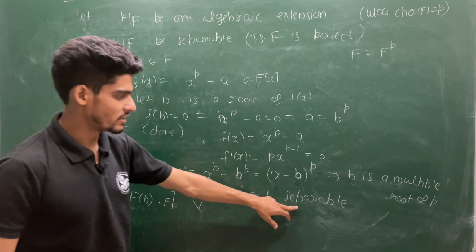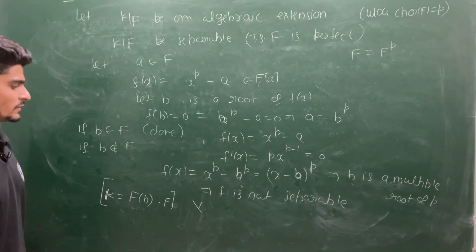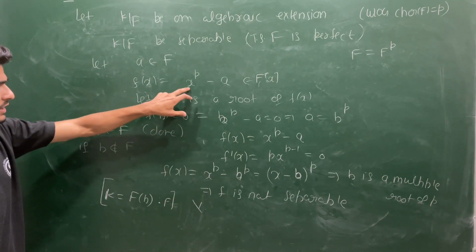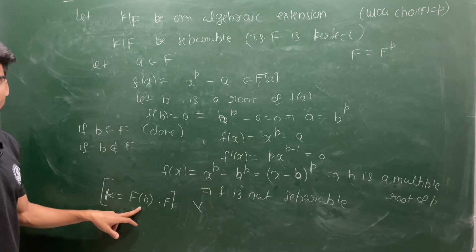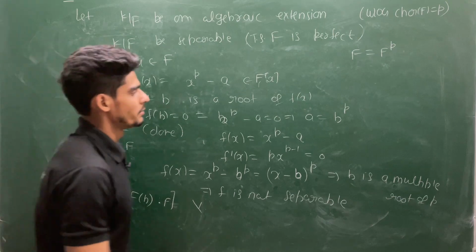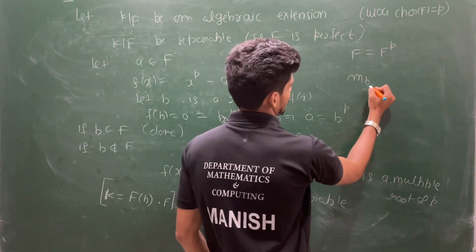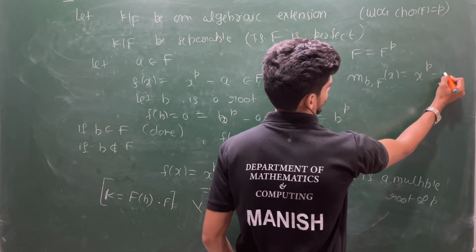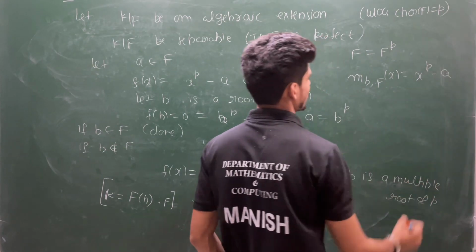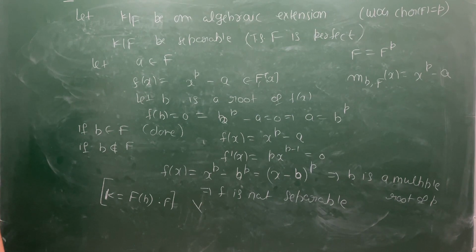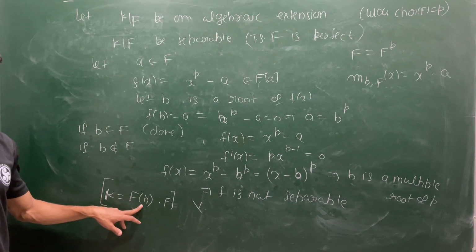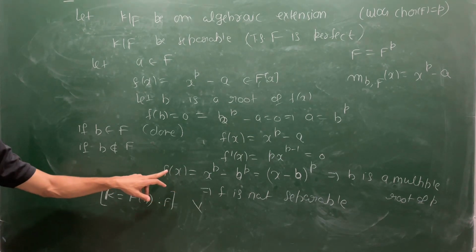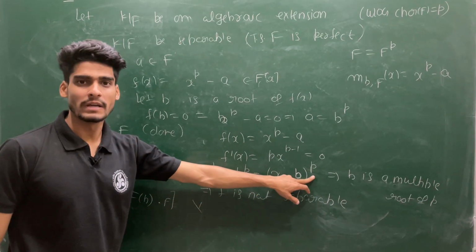So this f is not separable, and moreover you note down this is the minimal polynomial of b over F, because you are able to write this f as (x minus b) to the power p.